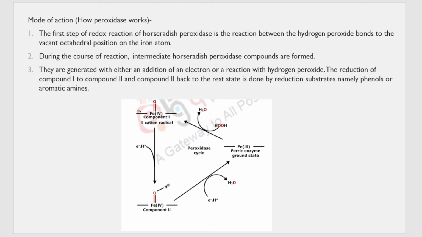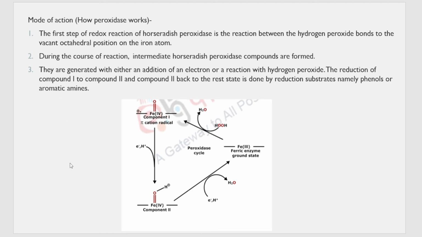In the first step, the redox reaction of horseradish peroxidase is a reaction where hydrogen peroxide bonds to the vacant octahedral position of the iron atom, that is, H2O2 getting attached to the vacant position of the iron atom, and there is an intermediate formation, that is compound 1 and 2.